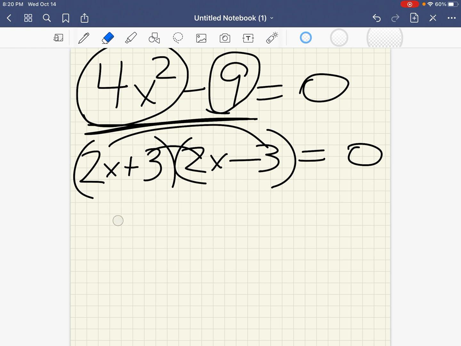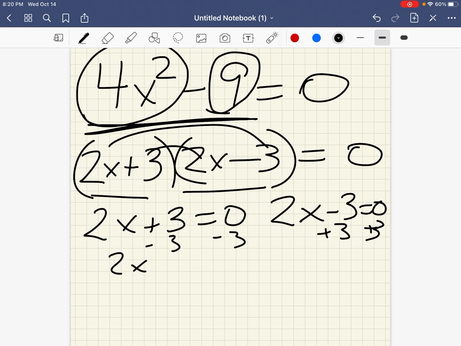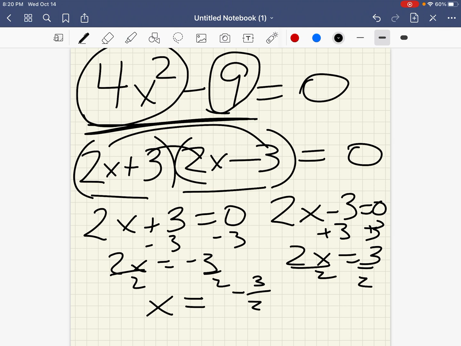So remember from yesterday's lesson, when we have the zero product theorem, then we take each factor and set it equal to 0. So 2x plus 3 is set equal to 0. And remember, I stressed to you not to skip this step. And now we're going to solve it. So here we'll subtract 3. Here we'll add 3. So we have 2x is equal to minus 3. 2x is equal to positive 3. Divide both sides by 2 in each case. So x will be equal to minus 3 halves, and x will be equal to positive 3 halves. It's called the difference of two squares.